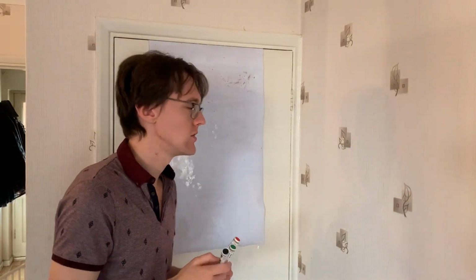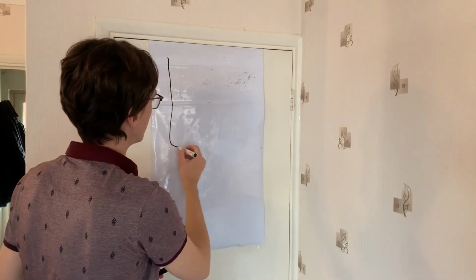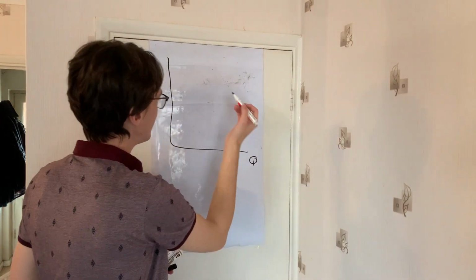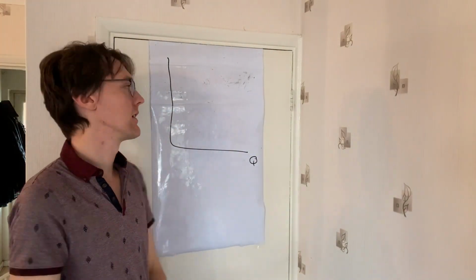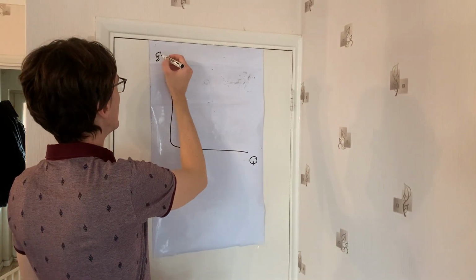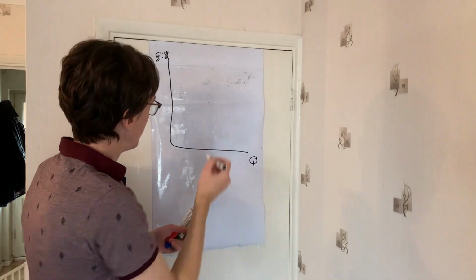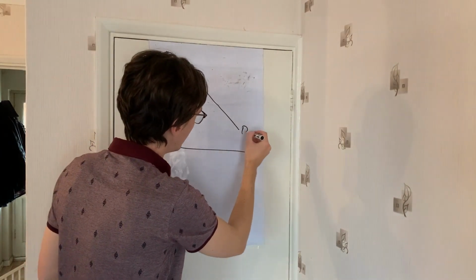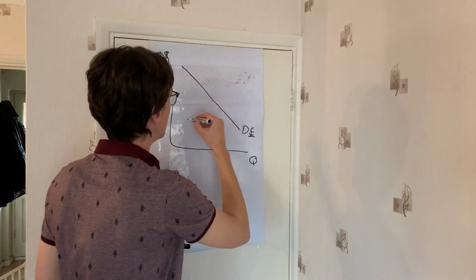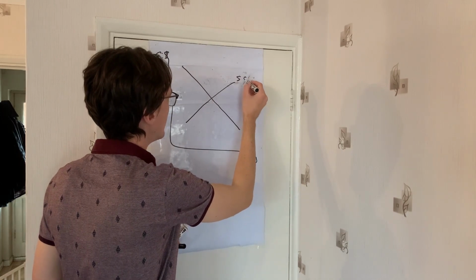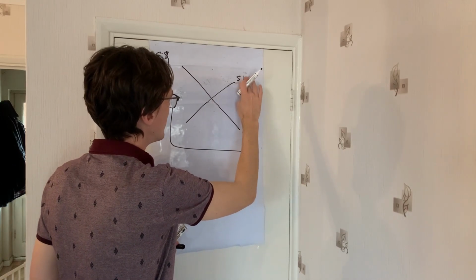So what's that going to look like then, and why has that led to massive issues in the UK economy? Well, we're going to have quantity down here. Again, now we're looking at an exchange rate diagram, so we're going to have the pound to the dollar. Now, we have demand, pound, supply pound.